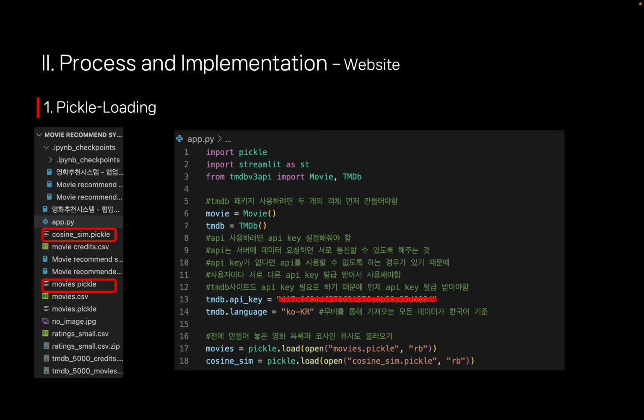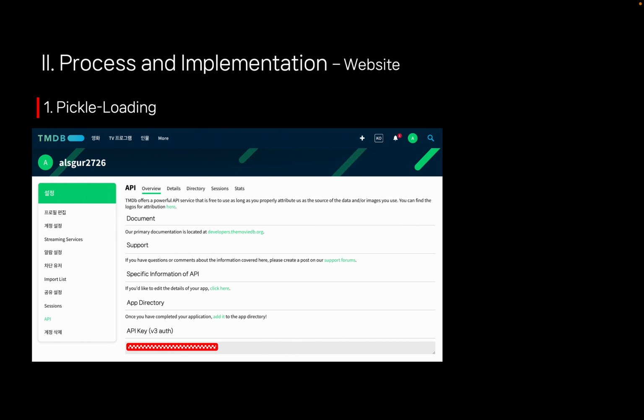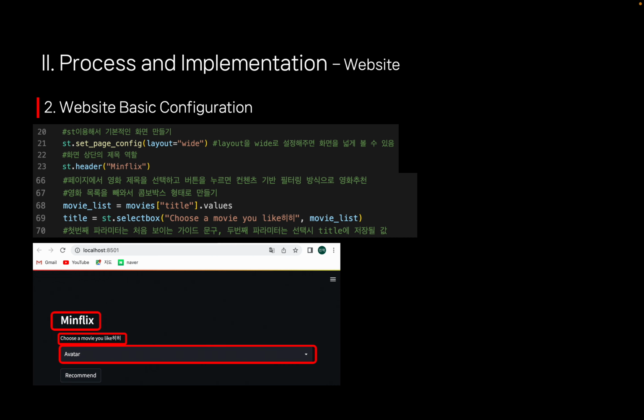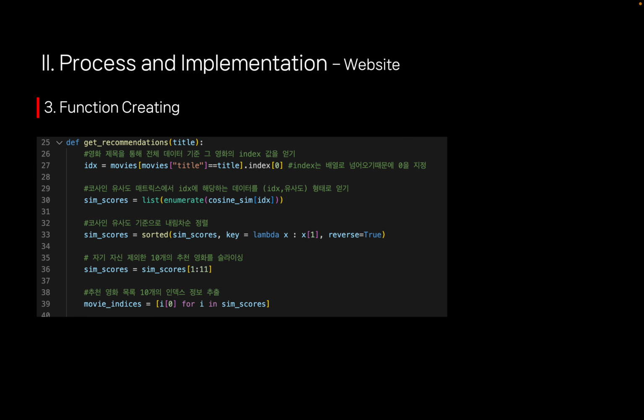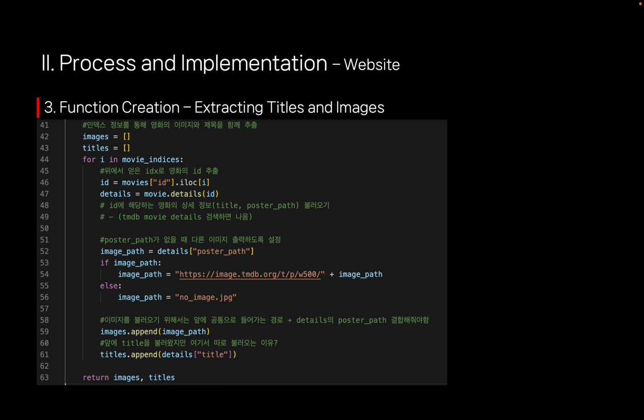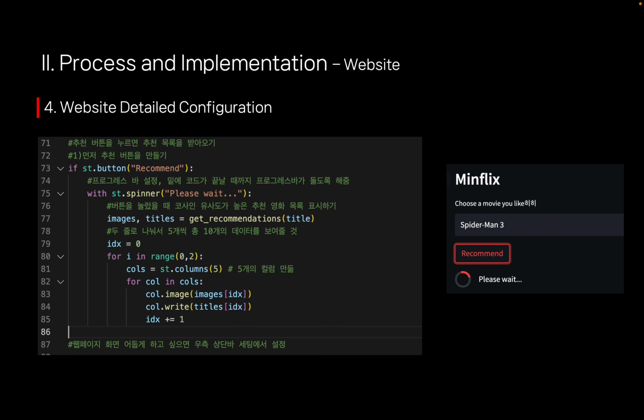In another file, I loaded the Pickle files to use in the website. I obtained an API key from TMDB to fetch movie details. I wrote simple Streamlit code to display titles and a search bar. I added the recommendation function. I set the code to display movie posters. If a poster is unavailable, a default image is shown. After adding loading screens and other details, the website was complete.